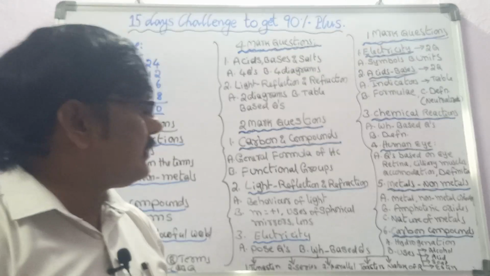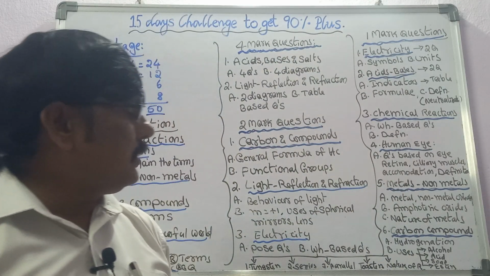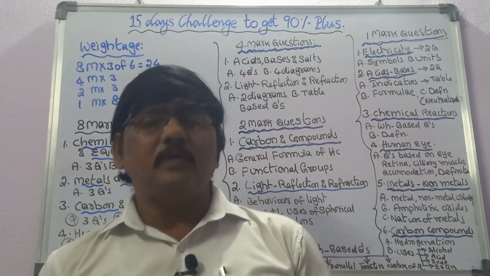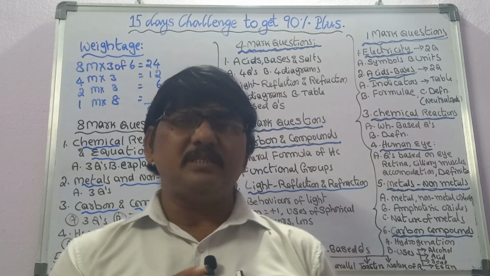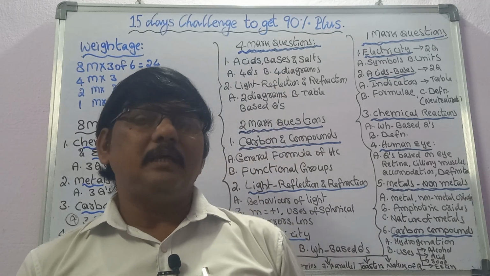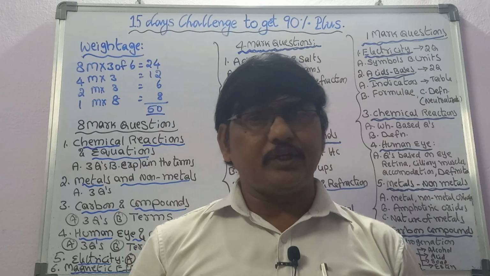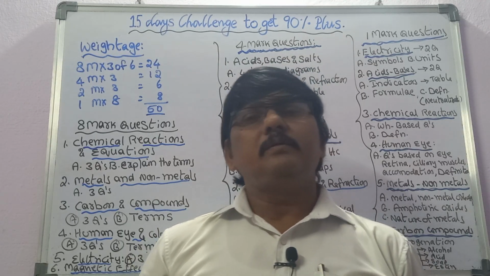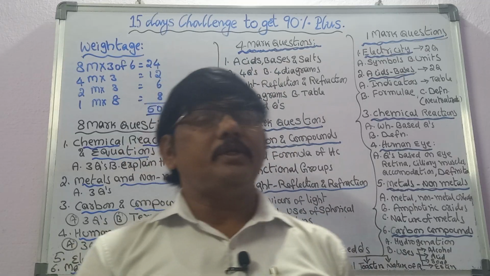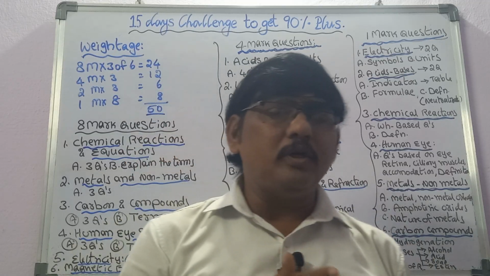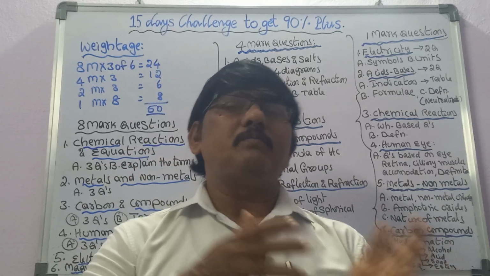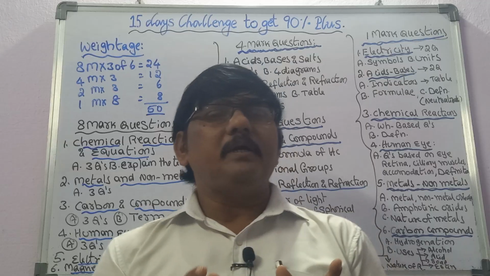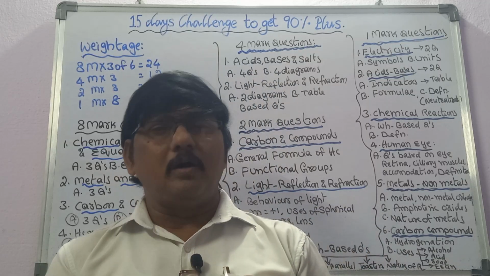So what are the lessons? Metals, non-metals, and carbon compounds. The last one is carbon compounds. What questions will be asked in carbon compounds? First, every time one question comes: what are the industrial applications of hydrogenation? Saturated hydrocarbons are prepared from unsaturated vegetable hydrocarbons. Vegetable unsaturated hydrocarbons can be converted into saturated ones. It's nothing but margarine or vanaspati or dalda. These terms we can use.